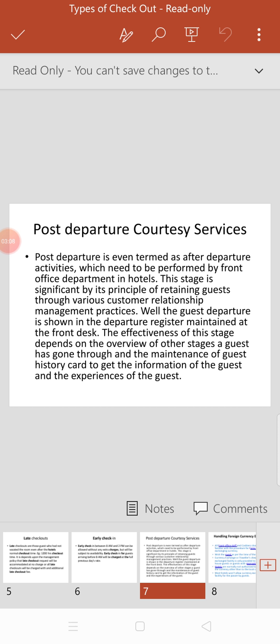While the guest departure is shown in the departure register maintained at the front desk, the effectiveness of this stage depends on the review of other stages a guest has gone through and the maintaining of the guest history card to get the information and experience of the guest.